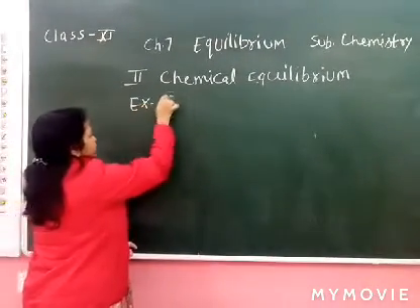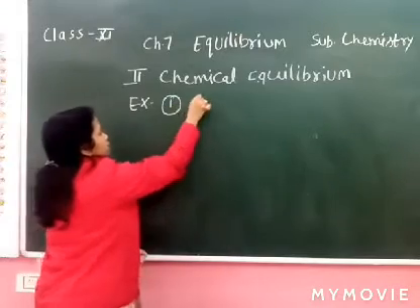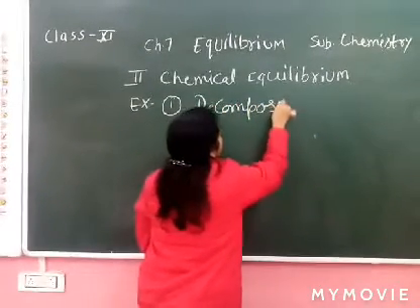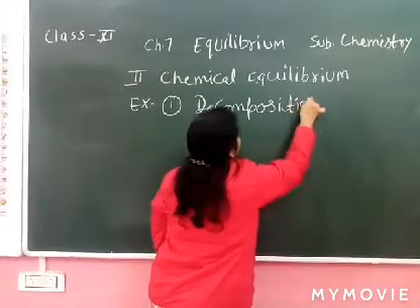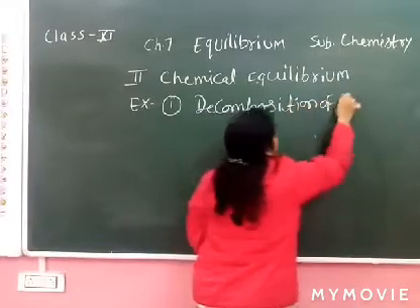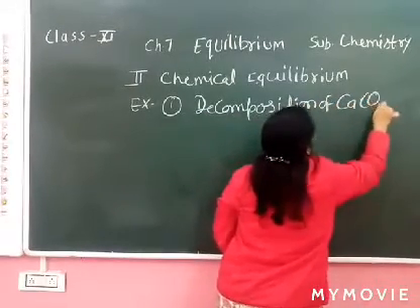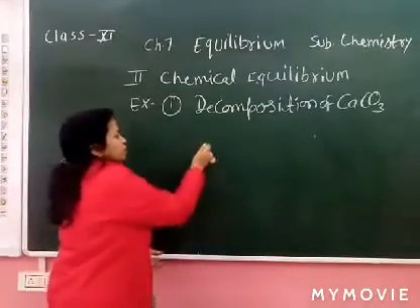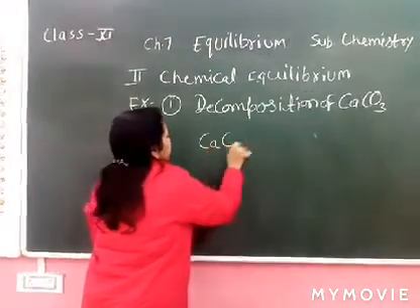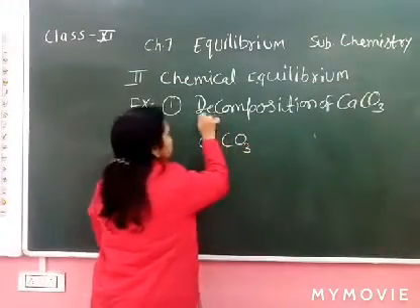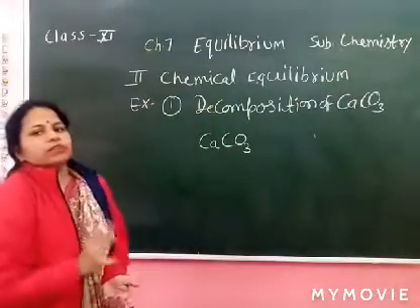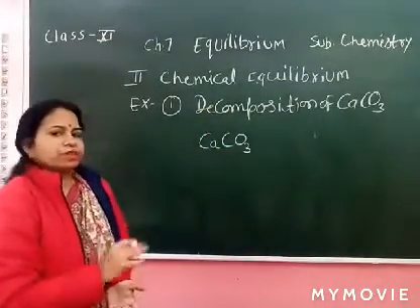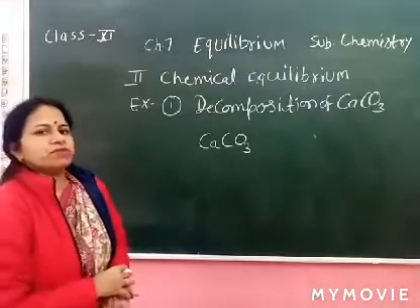First example, decomposition of calcium carbonate. So what happens when we decompose calcium carbonate? And learn this point: all reactions take place in closed vessels, then equilibrium is attained, otherwise it's not possible.